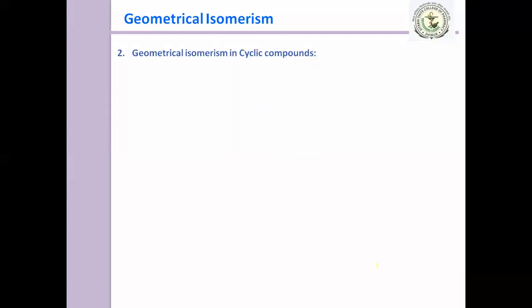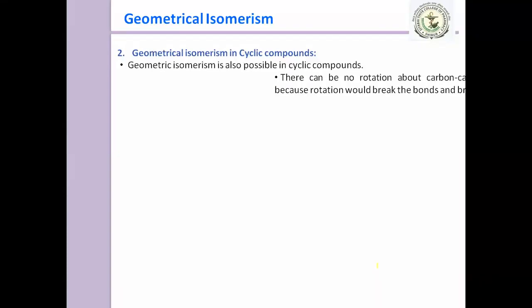Up till now we have seen geometrical isomerism in ethene. Now we discuss cyclic compounds. Geometrical isomerism is also possible in cyclic compounds.